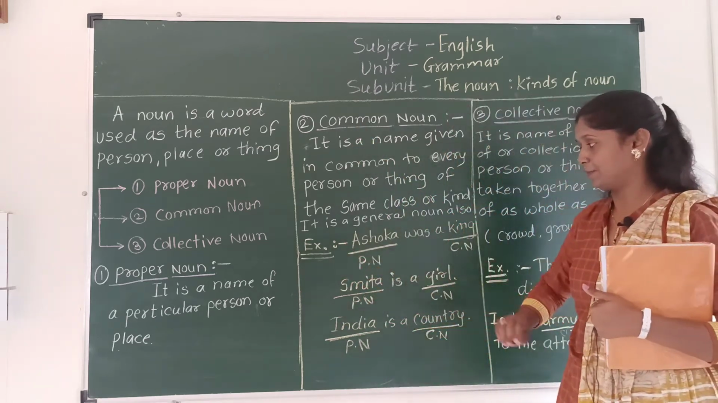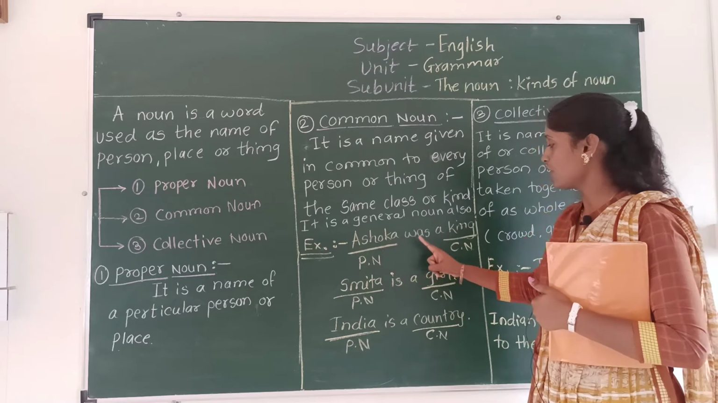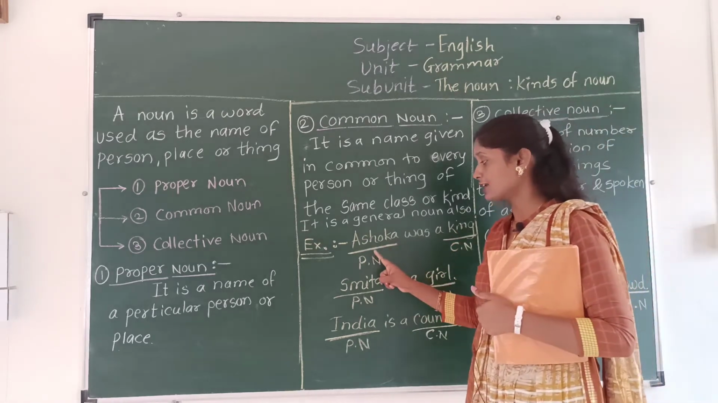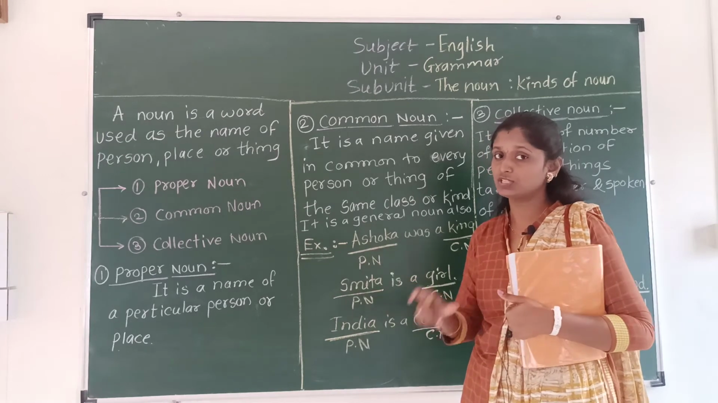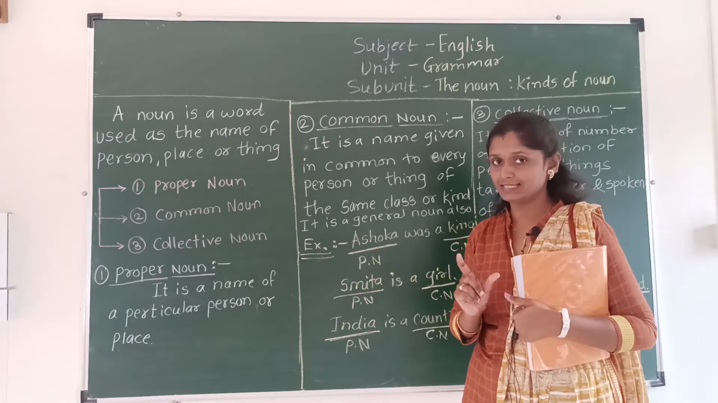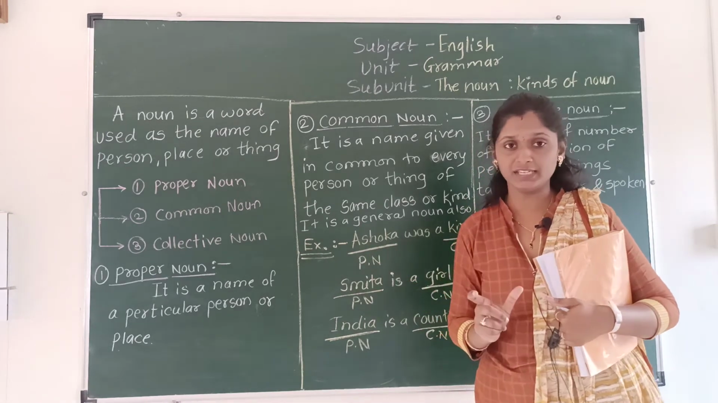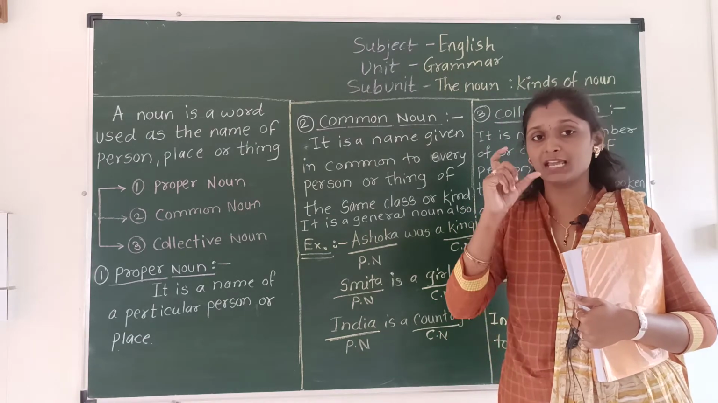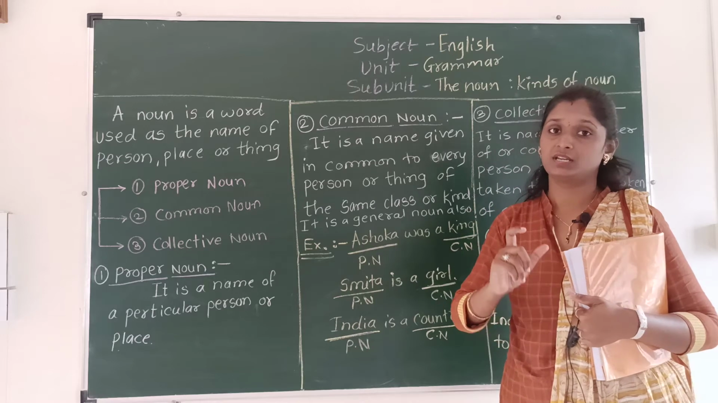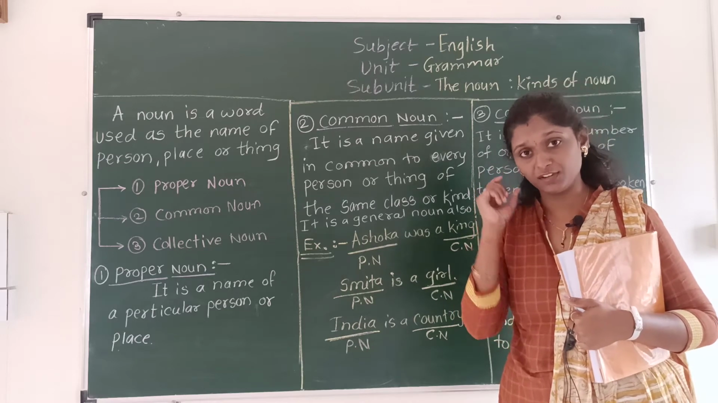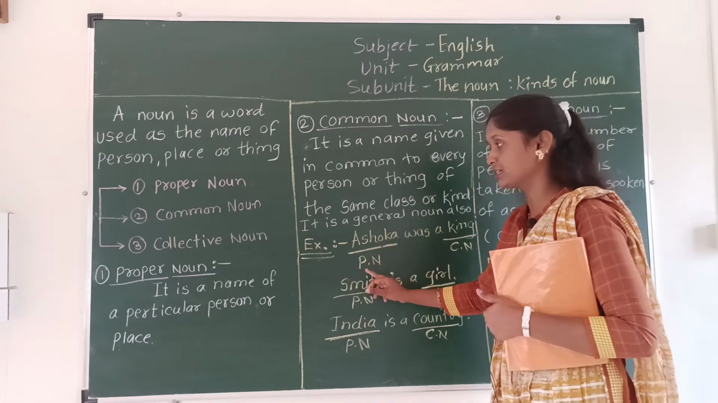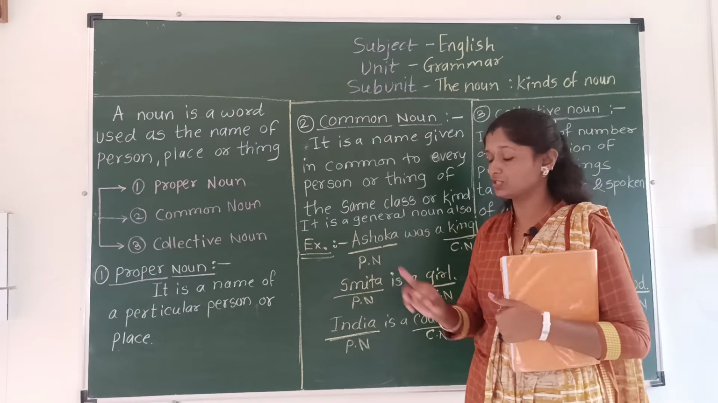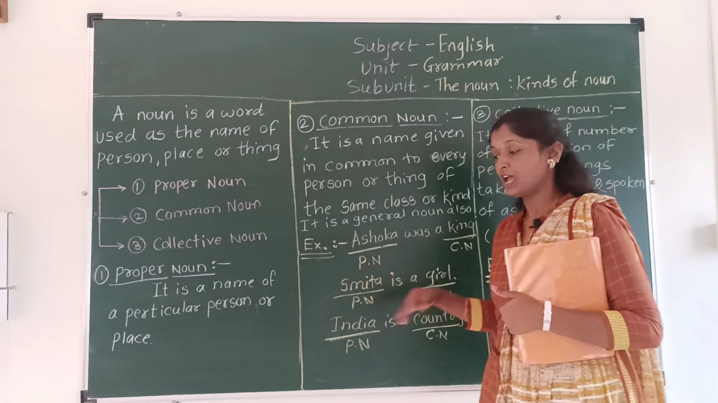Let's see an example. Ashoka was a king. Now in this sentence, Ashoka was the only one king. No other king was Ashoka. So Ashoka is the name of a specific person. So Ashoka is a proper noun.